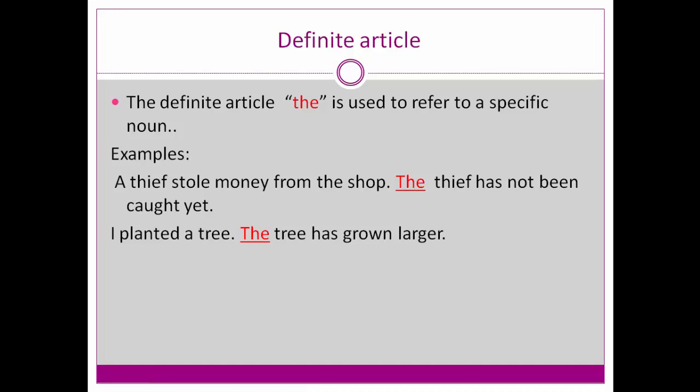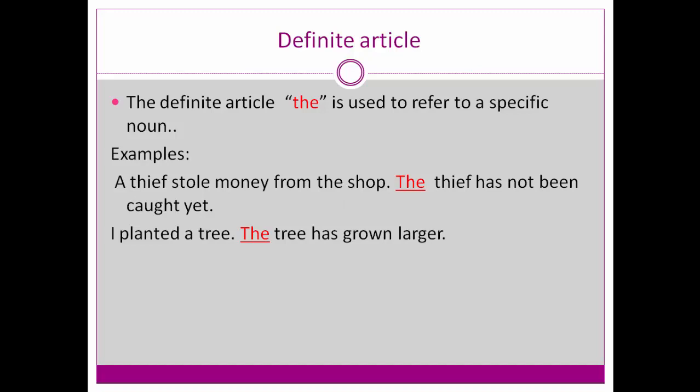In the first sentence, a thief stole money from the shop. When you are talking to someone, you are informing him that a thief stole money from the shop, which means the listener does not know about that thief.